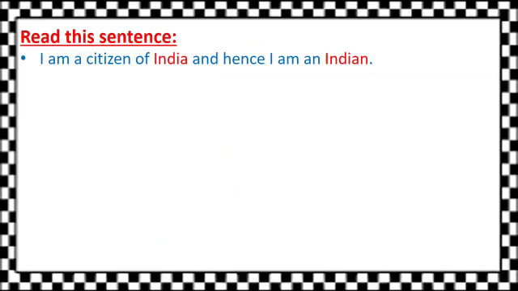Now read this sentence. I am a citizen of India and hence I am an Indian. So now here students, the suffix N is added to the name of the country India to get the nationality or the geographical name Indian. So students, likewise, people living in different countries have a geographical name each.